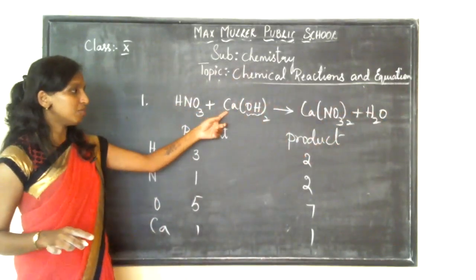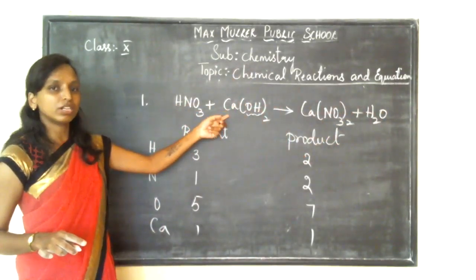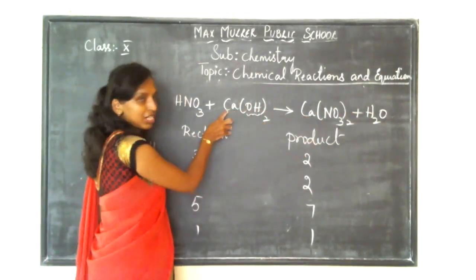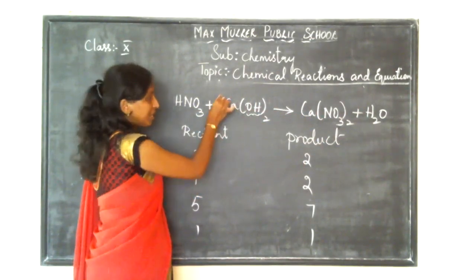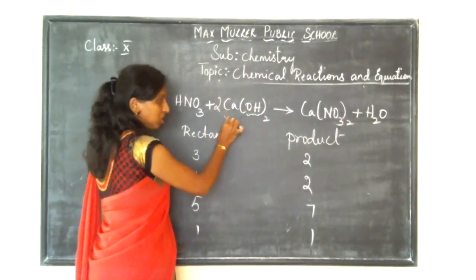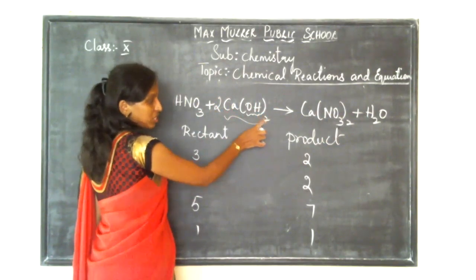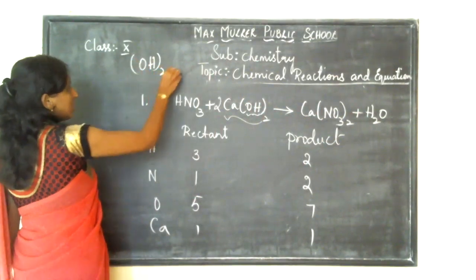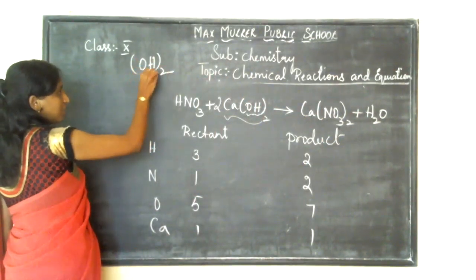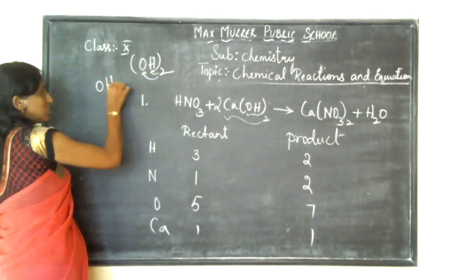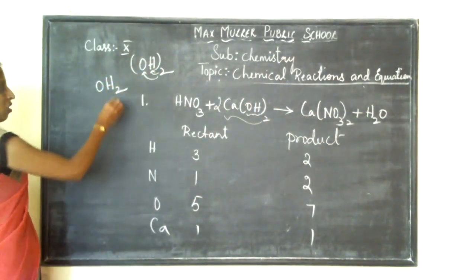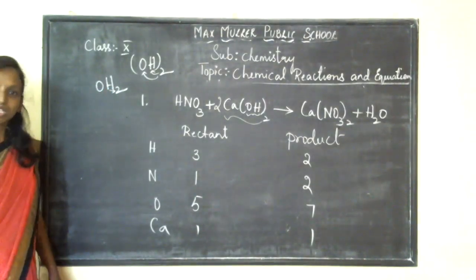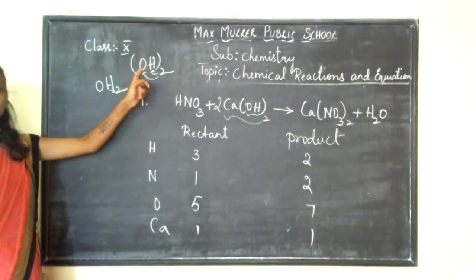Then calcium, I have 1 in the reactant and 1 in the product. You're not supposed to take this 2 for this calcium. If I take this 2, it is included for the whole group, not for this. If you write (OH)2 like this, the 2 is included for both oxygen and hydrogen. If I write only H2, hydrogen alone will have 2, oxygen will not. Is it clear? If you write the bracket with 2, it is indicated for both.